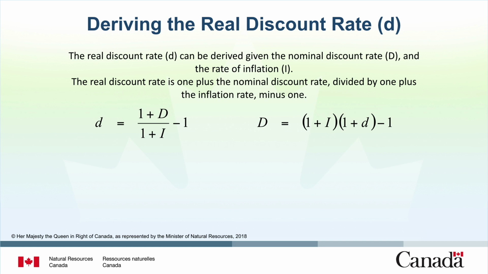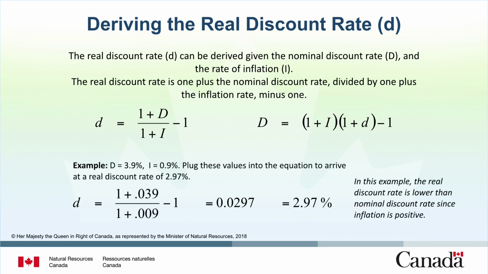You can transpose the same formula to solve for the nominal discount rate, which is just 1 plus the general inflation rate times 1 plus the real discount rate, minus 1. Here is a simple example to calculate the real discount rate. Assume you know the nominal discount rate is 3.9% and the inflation rate is 0.9%. Plug these values into the equation to arrive at a real discount rate of 2.97%. In this example, the real discount rate is lower than the nominal discount rate since inflation is positive.